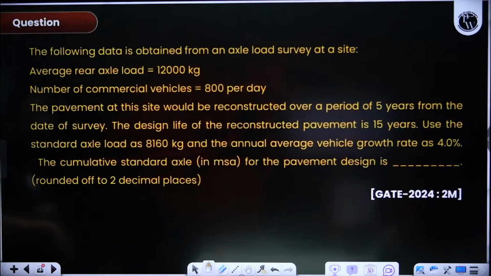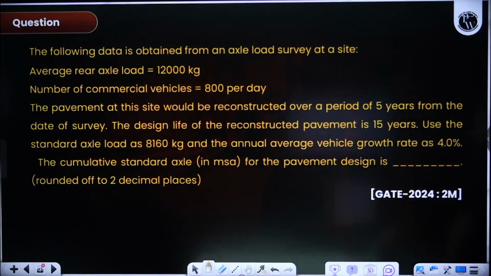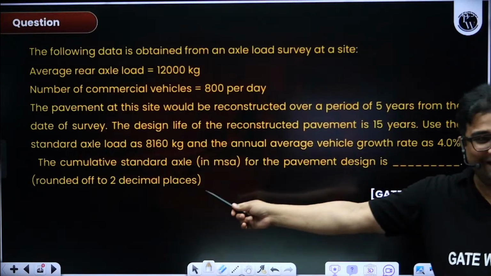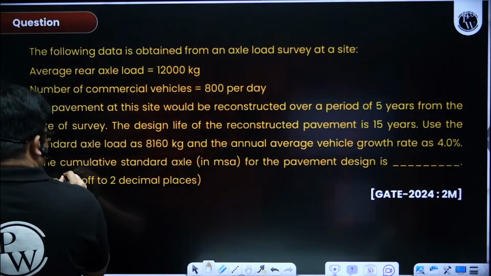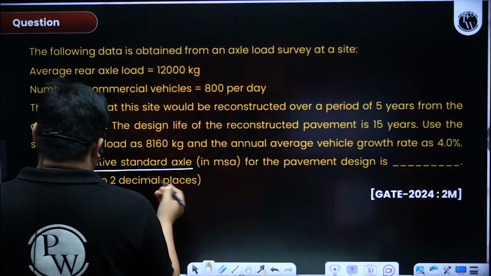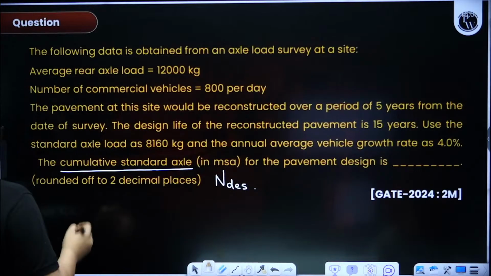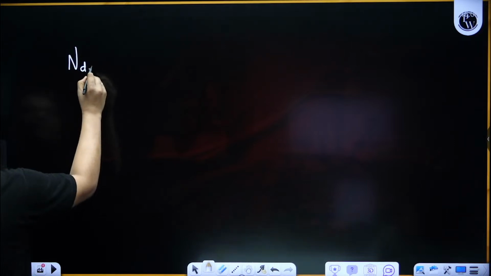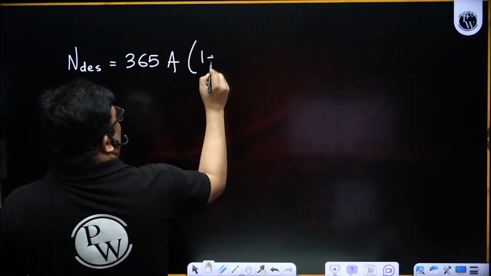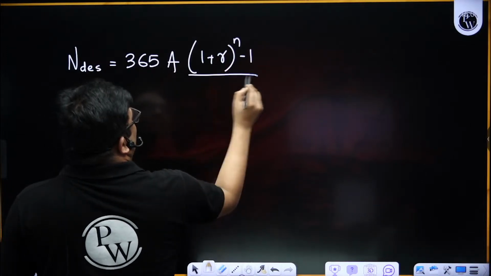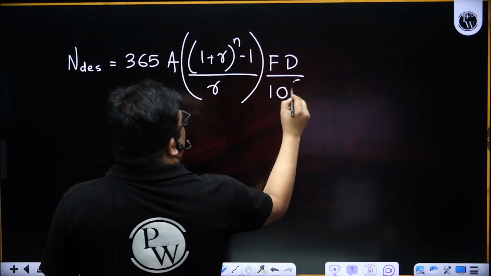Next question. Now this is a BE question 2024. Solve this question. Again we have to go to the end of the question. Don't waste time. The cumulative standard axles means what? Design traffic they're asking in MSA. So write down the formula. Formula is what? 365 A (1 plus R) to the power n minus 1 by R, times vehicle damage factor, times lane distribution factor, divided by 10 to the power 6.